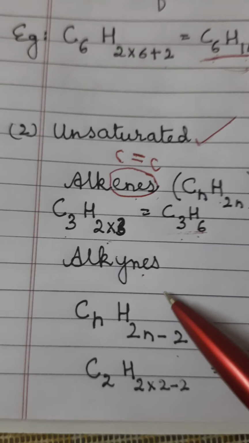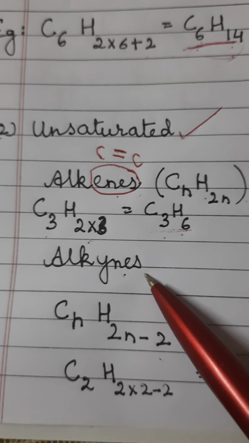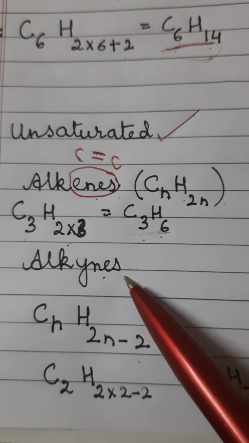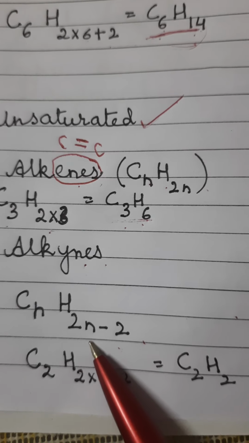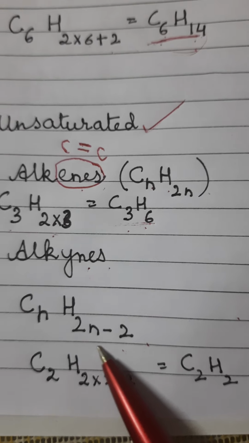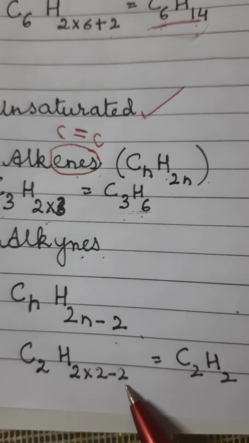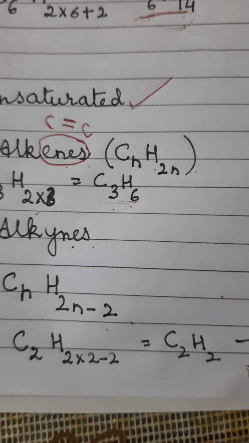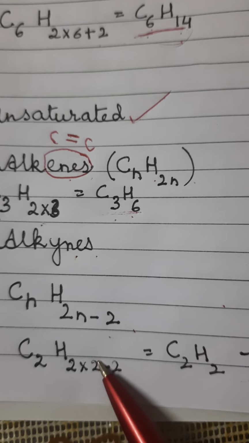The same we can do for alkynes also. Alkynes are organic compounds which have at least one triple bond between 2 carbon atoms. They have the general formula CnH2n-2, and if you know the value of n, you can easily calculate the value of hydrogen also. And in a similar manner, you have to satisfy the bonds.